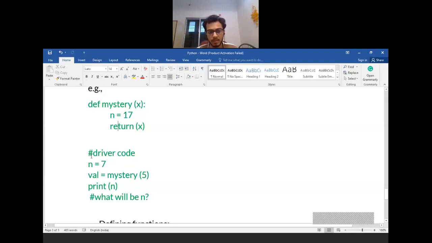Here the driver code is not inside any function, so you can consider that the scope of this code is different from the scope of this function. The mystery function keeps a copy of its local elements separately, and the driver code keeps a copy of its local variables separately.